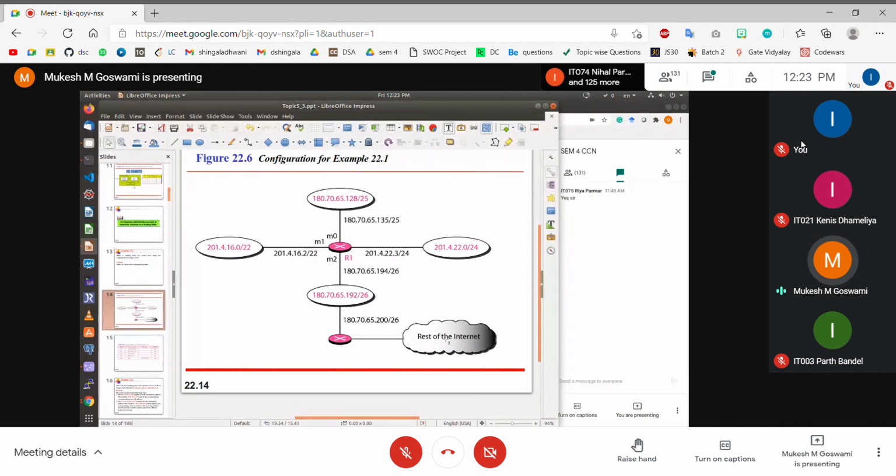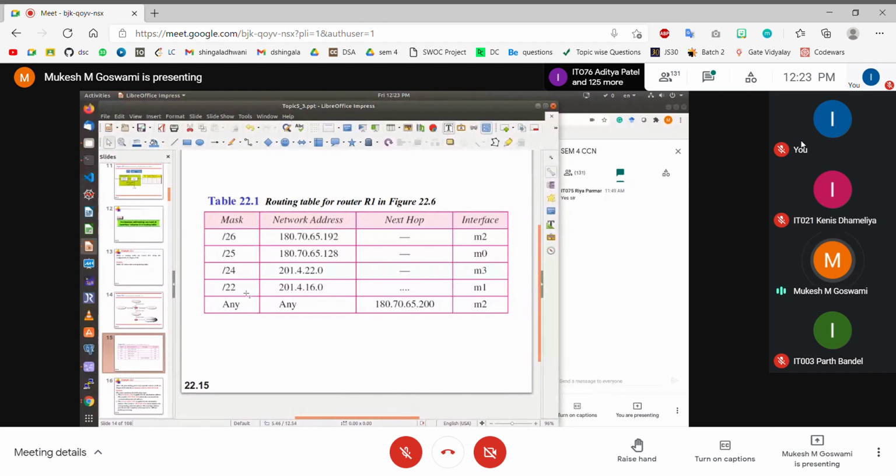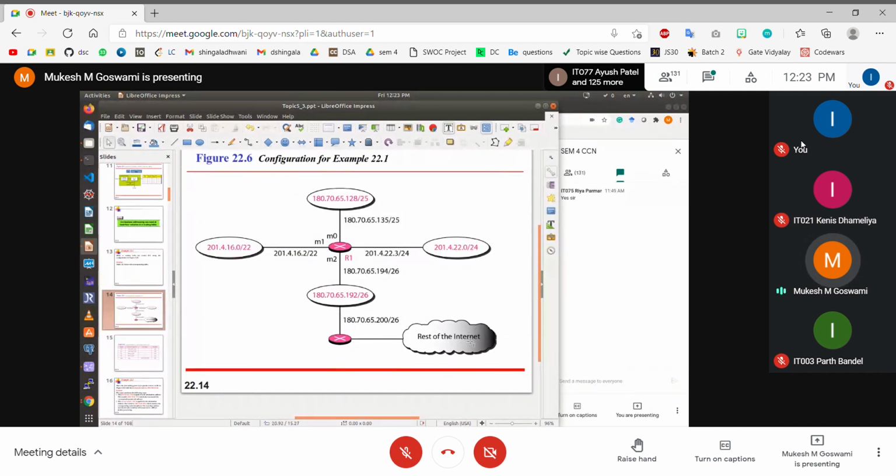Where is the rest of the network connected? Rest of the network is connected via this particular outgoing interface. This is the next hop IP, right? So now it is not directly connected. If the packet is not meant for any of these networks, then that particular packet is meant for the outside network. What is the outside network? It may be the internet, right? It may be a public network, we don't know.